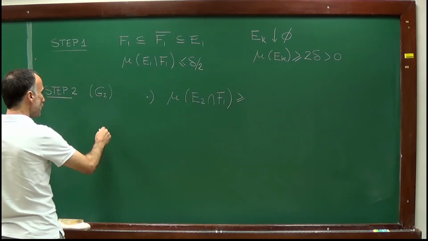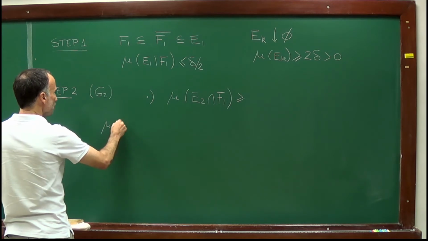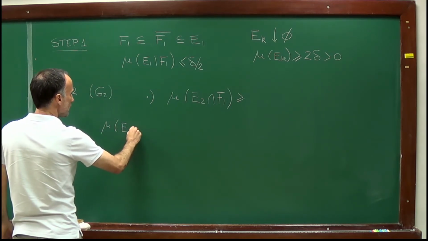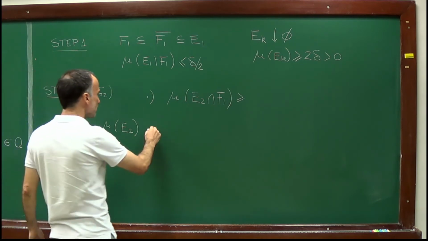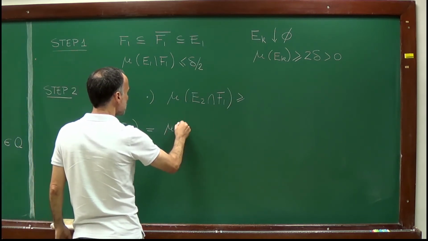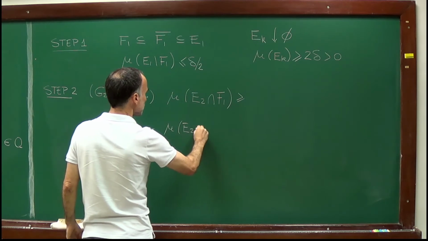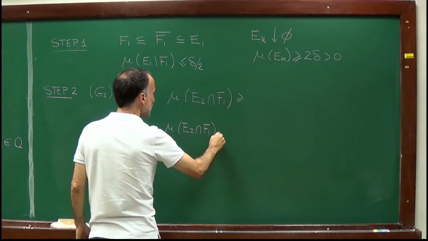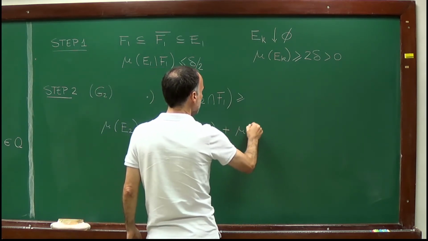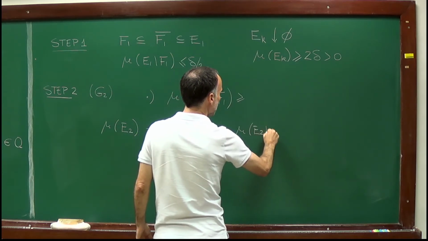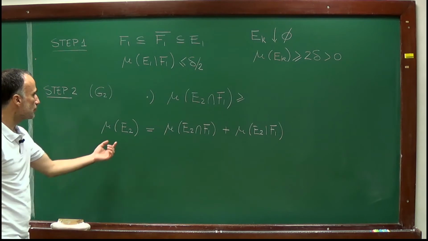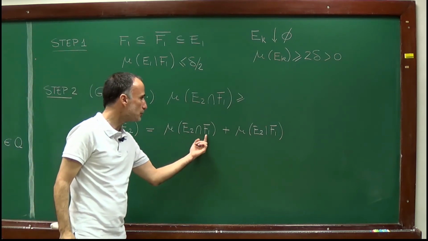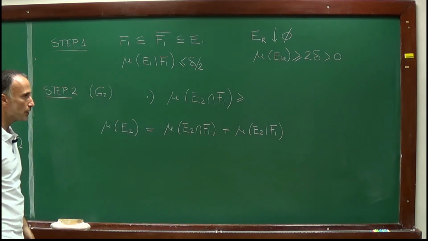Let's see how I prove it. Well, that's easy. Let's start with the set E2. I can rewrite its measure as the measure of E2 intersection F1 plus the measure of E2 minus the set F1. I'm just decomposing E2 according to F1 and the complement of F1.